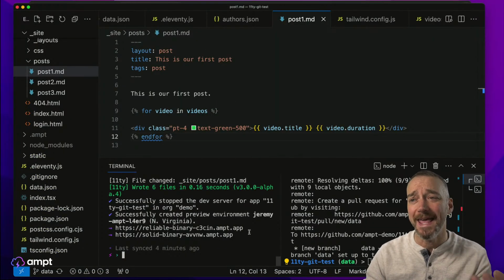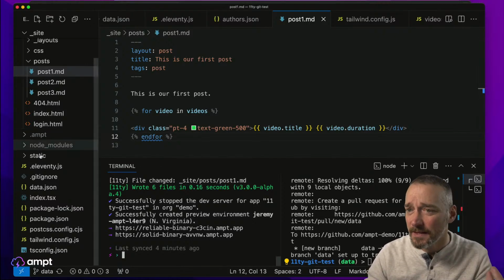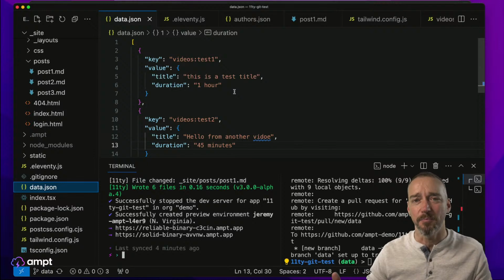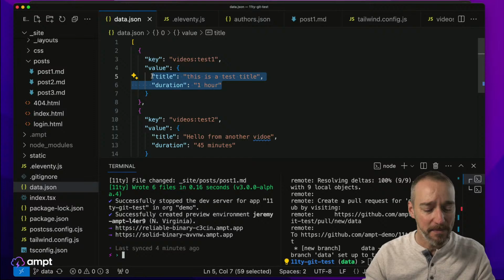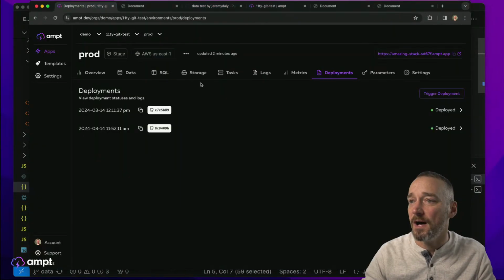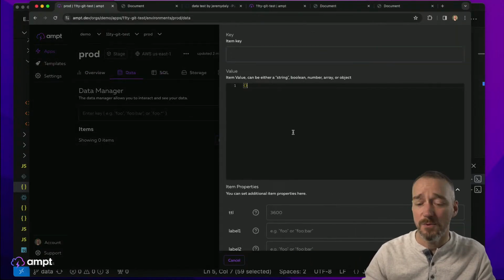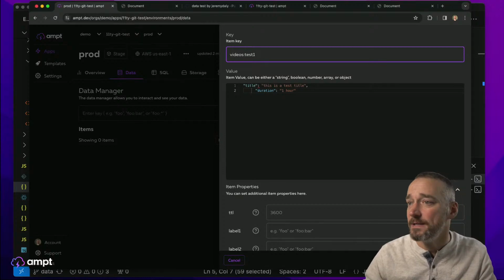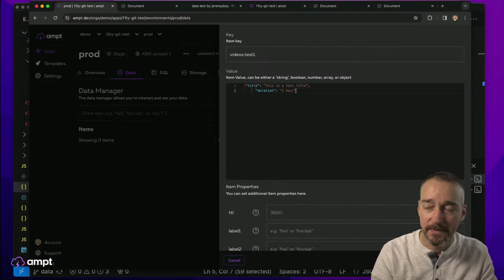So first of all, I want to get that data into production. So if my data JSON here, this data would be created outside of some other process. I wouldn't be using my dev data in order to send that to production. But what I am going to do is copy this, and I'm going to go into the data on this production account. Notice that there is nothing here, so I'll create a new record here, and I'll call this videos, and I'll say test 1. And this needs to be wrapped like this.